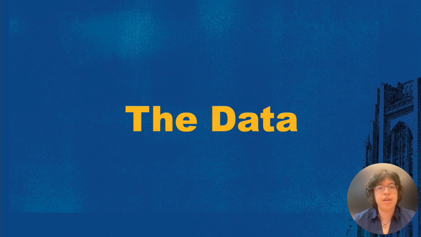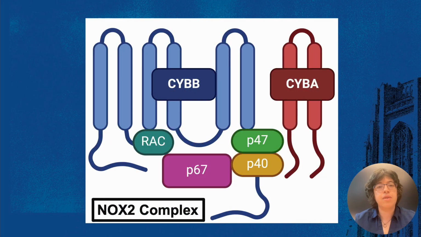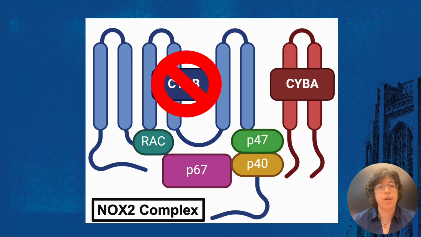Let's dive into the data. Here, we used in vivo chimera and conditional knockout approaches to delete CYBB, the gene encoding a critical subunit of the NOX2 complex, in specific cell subsets of MRL/FAS/LPR lupus-prone mice.